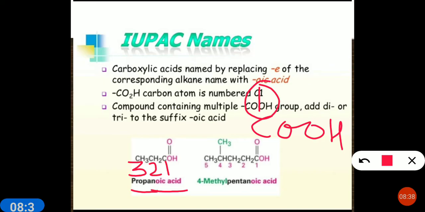Next one, you can see at 4, a methyl group is there. So 4-methyl, total number of carbons 5. So pentane, instead of E, oic acid. 4-methylpentanoic acid.